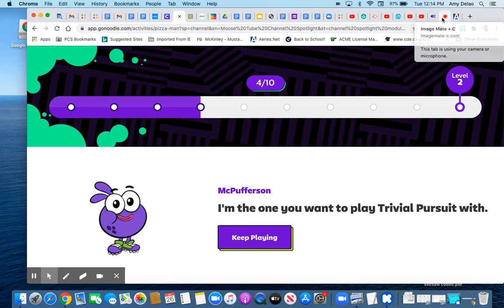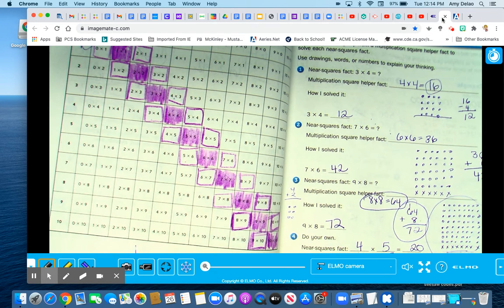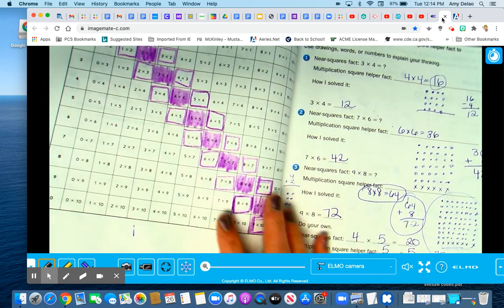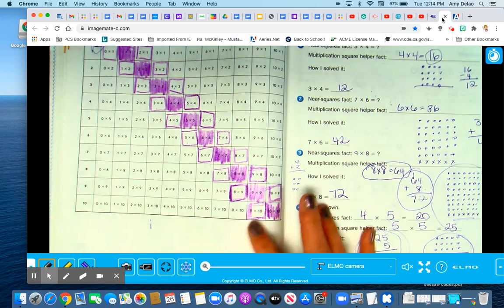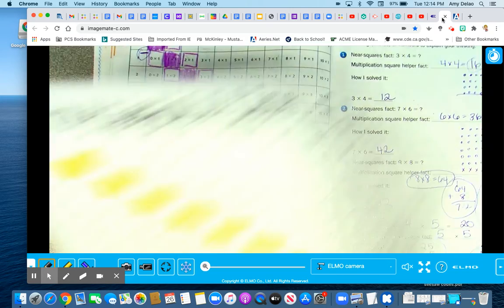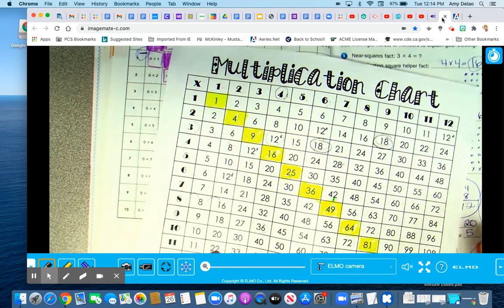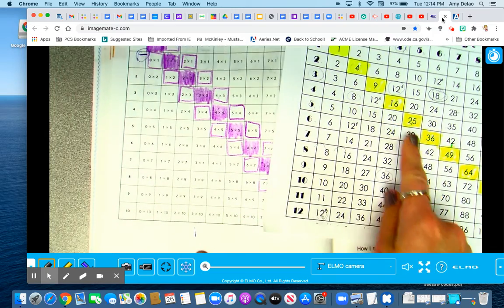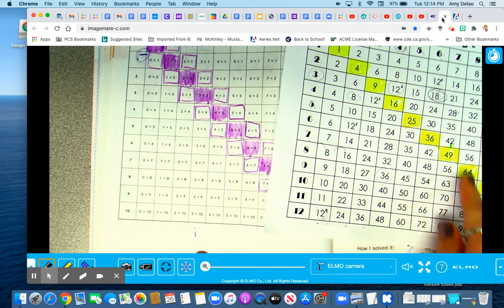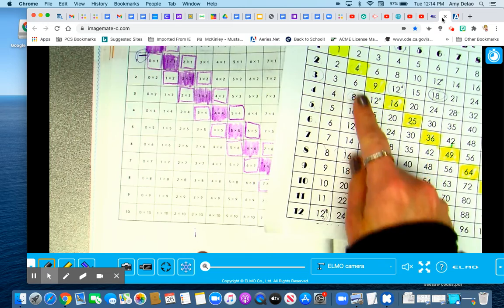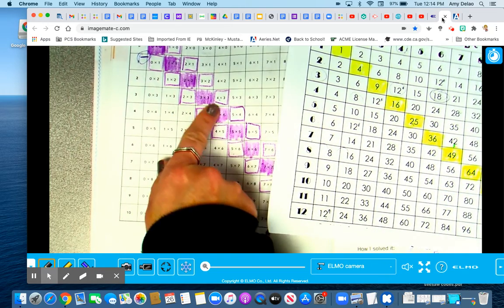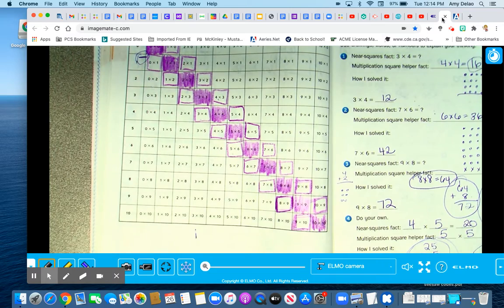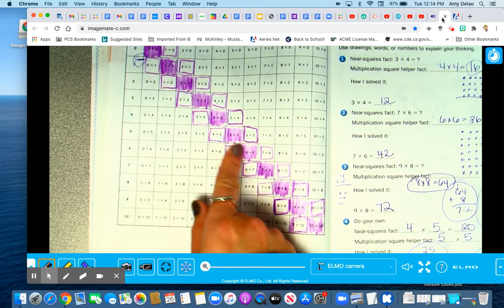Okay, so now let's go to the lesson today. All right, we did a couple Go Noodles today, so you can access Go Noodles at home if you go to Clever, just so you know. All right, so today we colored in our multiplication facts chart, and we also use this a lot too, just so we have it. Okay, this line represents all of our square numbers. That would be 1 times 1, 2 times 2, 3 times 3, 4 times 4, and you can see that right here. Okay, so we colored all of those in with solid color.